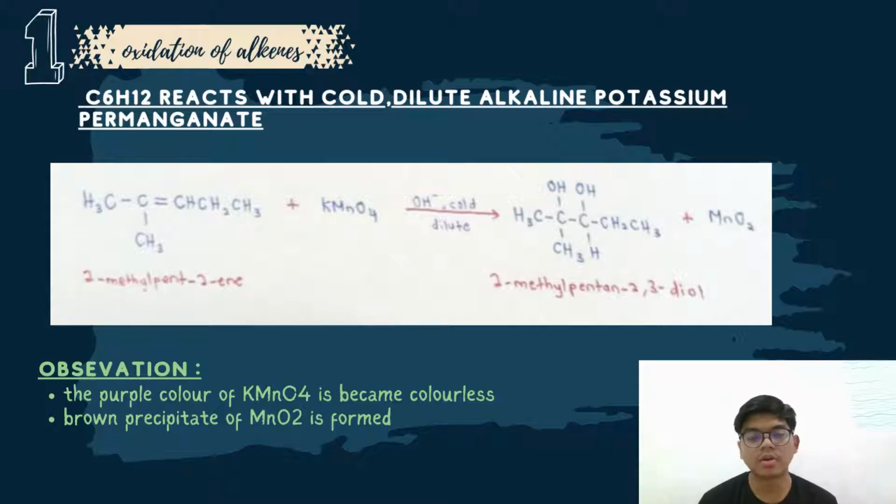So we conclude that the hydrocarbon X is 2-methylpentene, and 2-methylpentene will react with potassium permanganate in cold and dilute condition, and it will produce 2-methylpentane-2,3-diol and also manganese oxide. From this we can observe that the purple color of KMnO4 becomes colorless, and a brown precipitate of manganese oxide is formed.